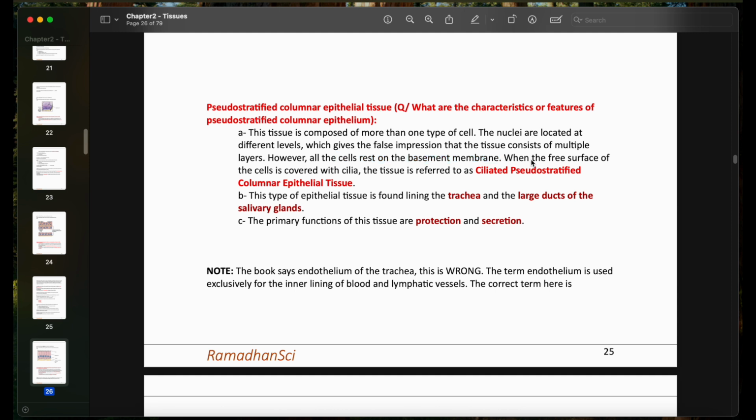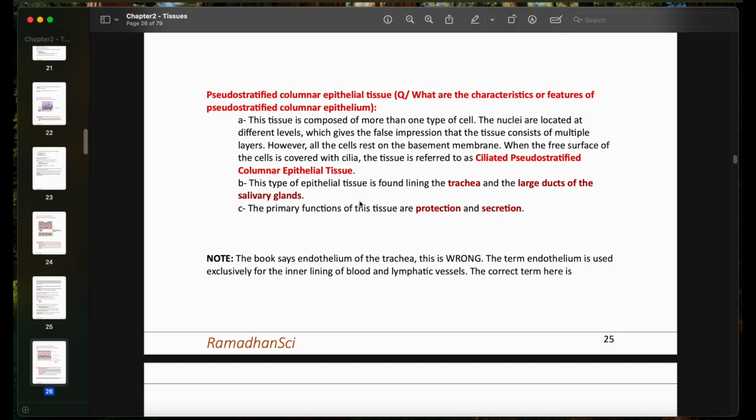When the free surface of the cells is covered with cilia, this tissue is referred to as ciliated pseudostratified columnar epithelium. This type of epithelial tissue is found lining the trachea and the large ducts of the salivary glands. The primary functions of the tissue are production and secretion.